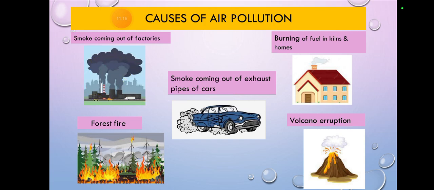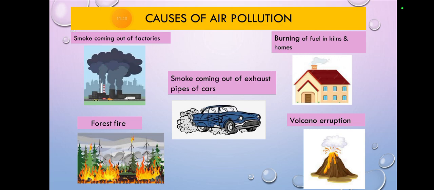First of all, factories should not be nearby cities. They must be in a ground area, so that it does not harm the population. So first of all, they should be away from cities and rural and urban dwellings. Second of all, smoke must be stopped at a point where it does not go into the air.